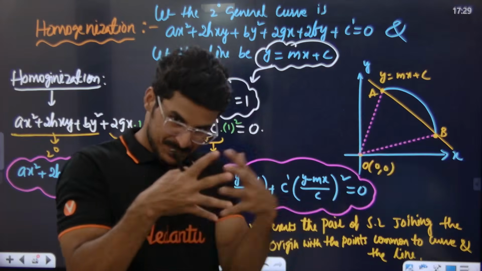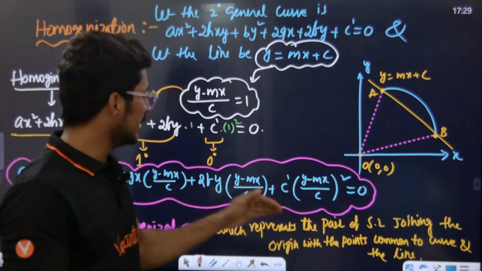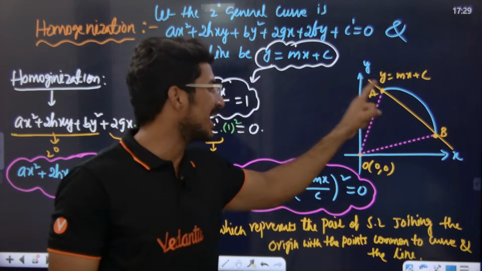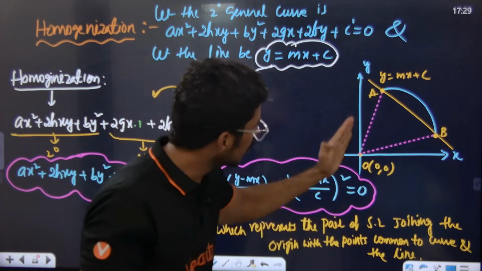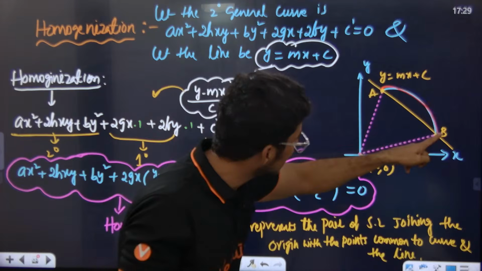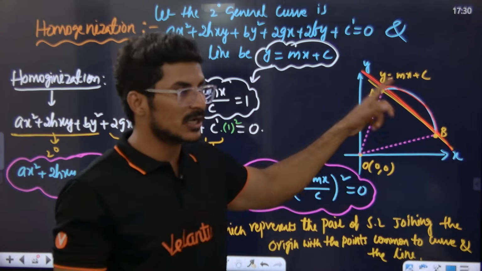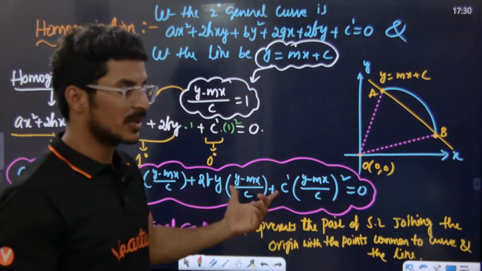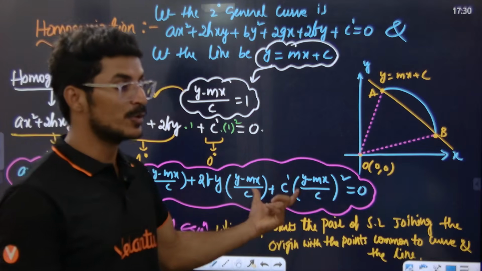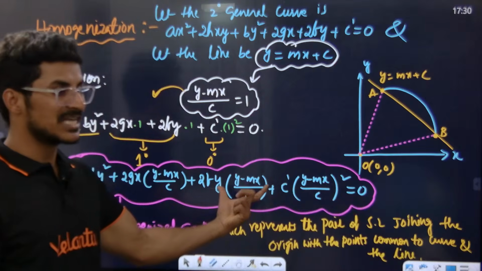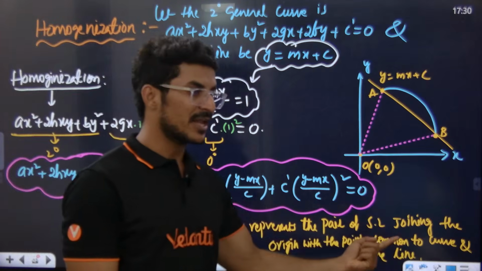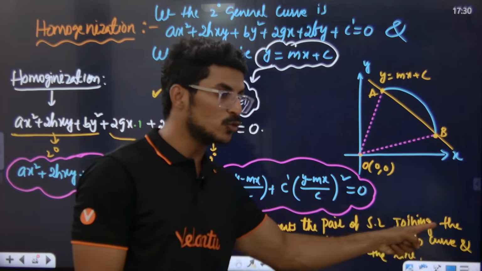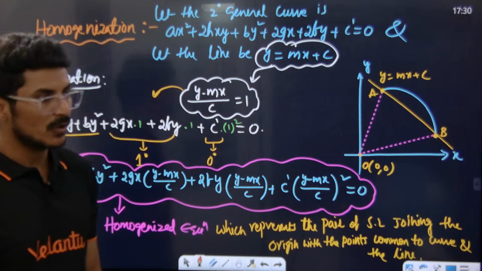If we combine both OA and OB, we get this pink color cloud. What are OA and OB, sir? O to A means the point of intersection of this line and this curve. A and B are the points of intersection between the line and the given curve. If we join OA and OB, we get the homogenized equation. This homogenized equation represents the pair of straight lines joining the origin with the points common to the curve and the line. Okay, wow. Super.